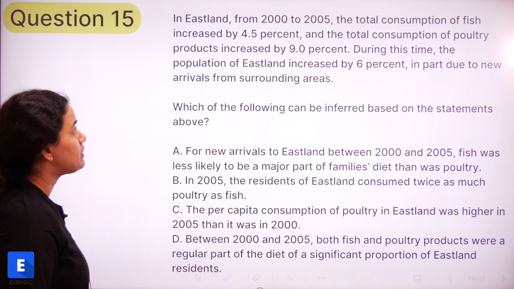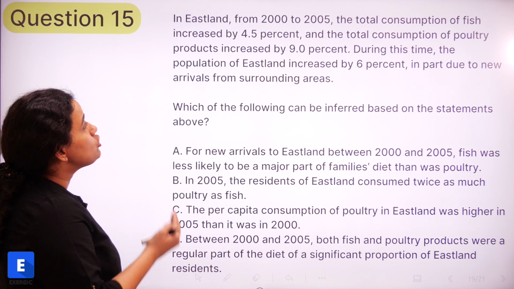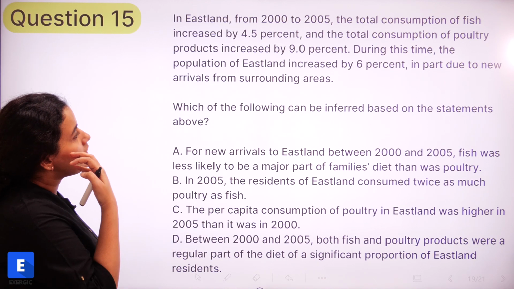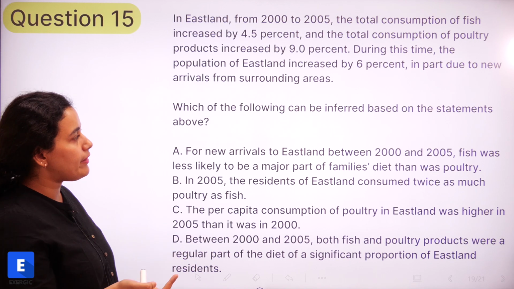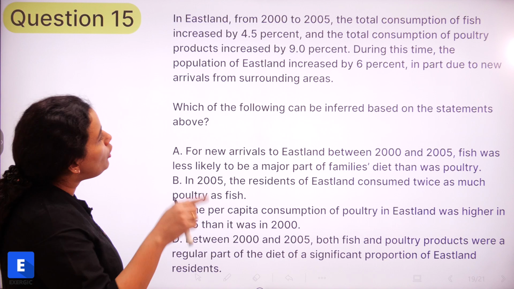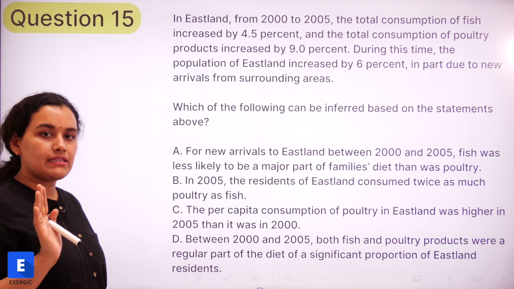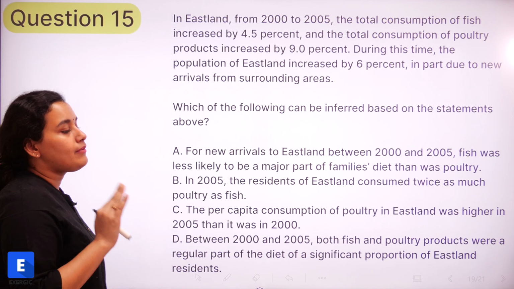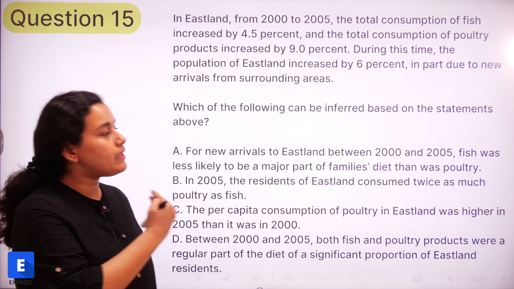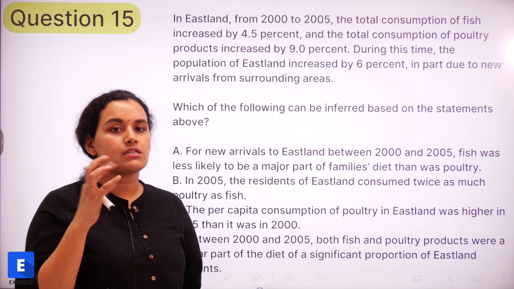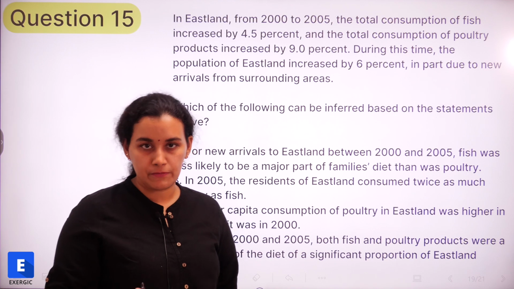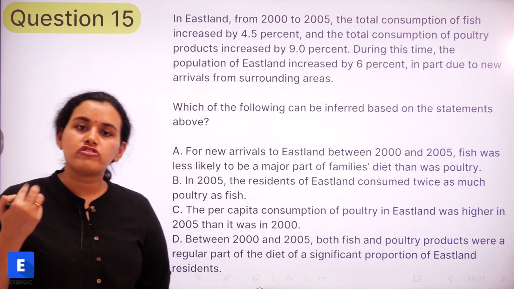So we have a lot of information given. Let's read through it again. In a place called Eastland from 2000 to 2005, the total consumption of fish has increased by 4.5% and total consumption of poultry has increased by 9%, and the population has also increased by 6% during this time. So one point to remember here is that whenever in passages percentage increases have been given, it's always a good idea to have some mathematical assumptions.